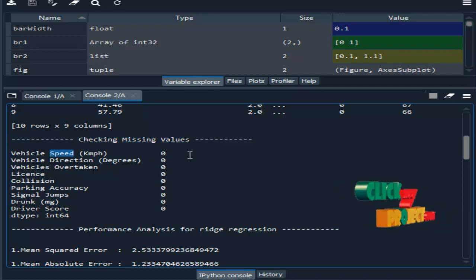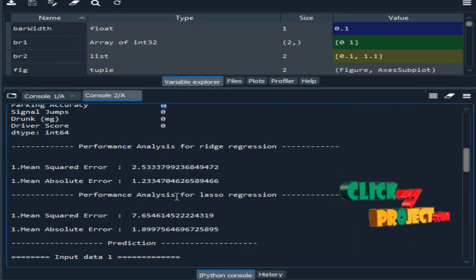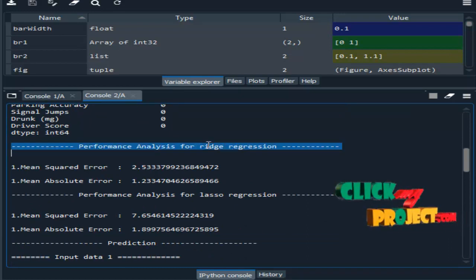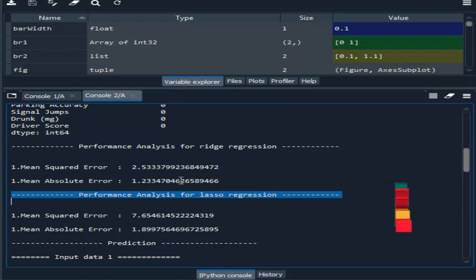Every column contains 0. Zero means there are no missing values in our dataset. This indicates the count of missing values. After that we have to implement the classification algorithm. Here we implemented ridge regression and lasso regression.